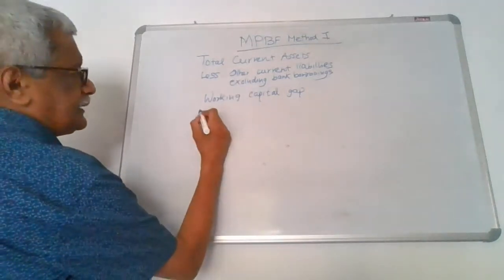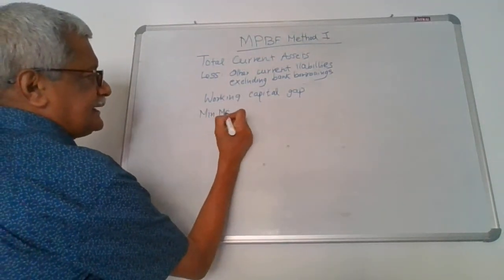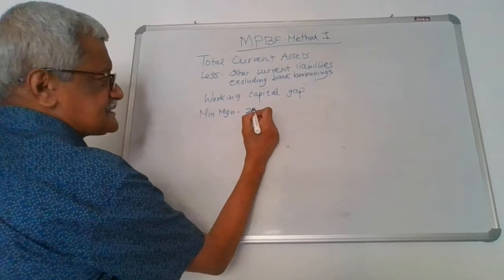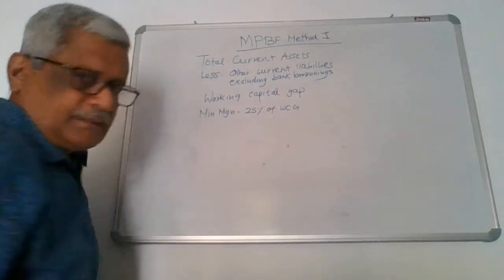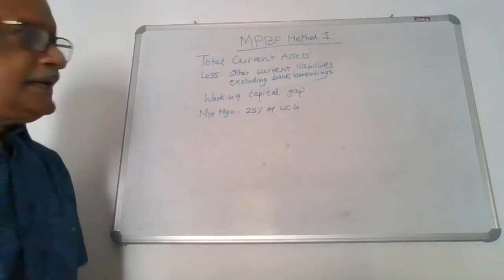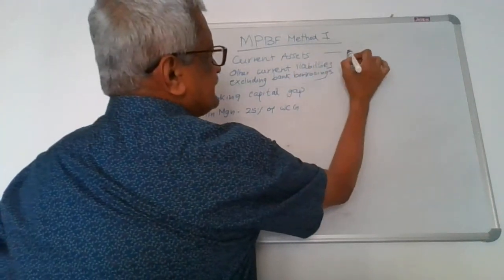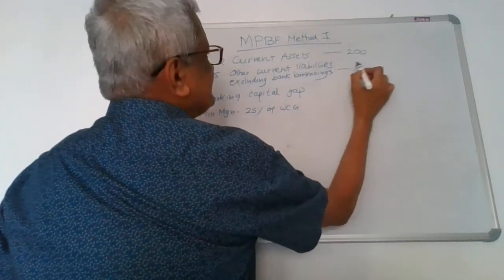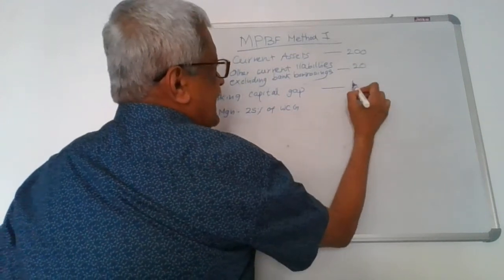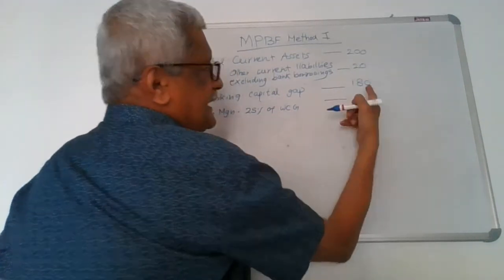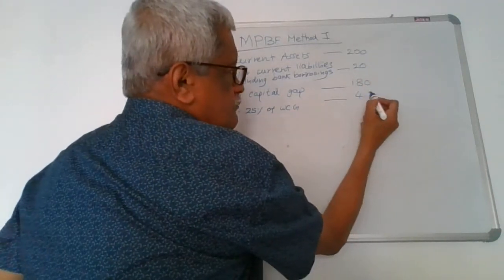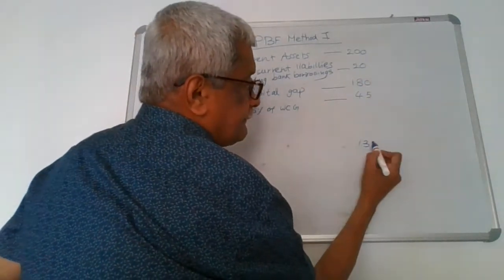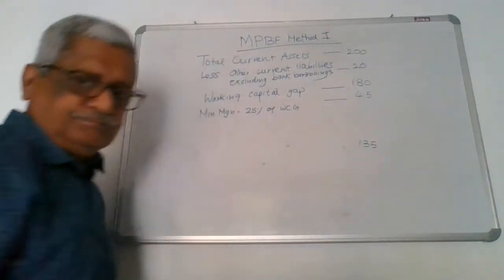Now in method 1, the customer will have to bring in a minimum margin, which is stipulated as 25% of the working capital gap. Now suppose my total current asset is 200 and this is 20, my gap is 180 and I am supposed to bring 25% of this, that comes to 45. Now I am eligible for 135.